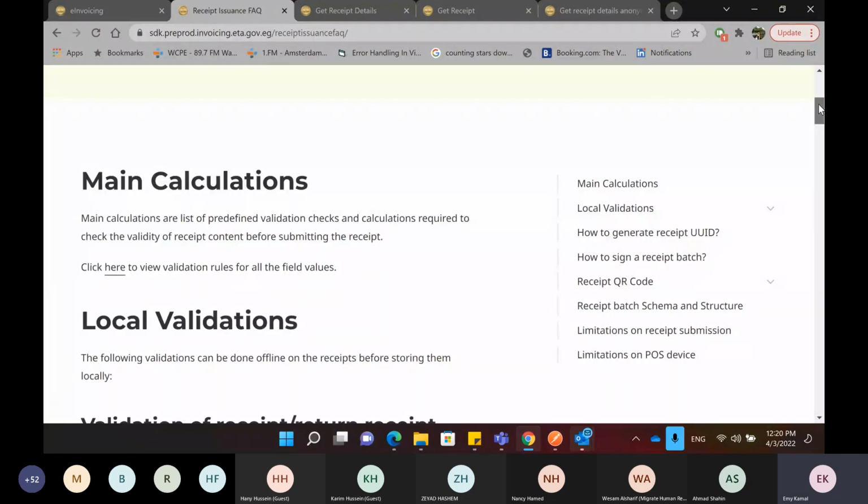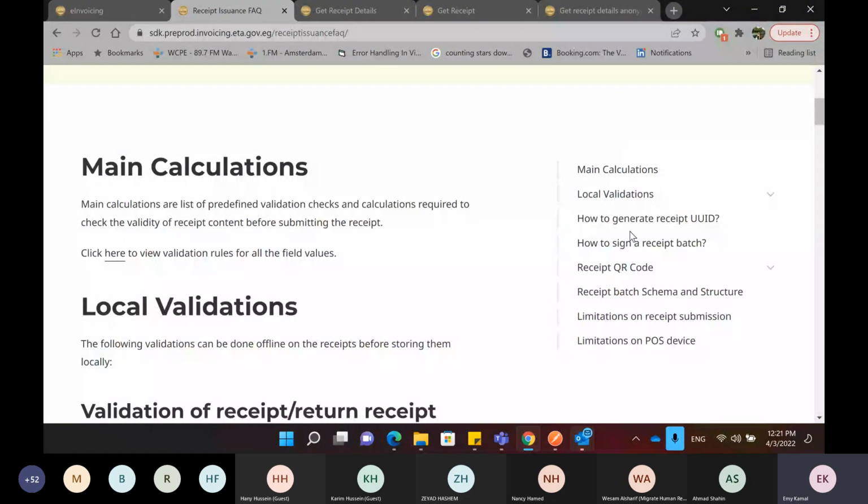So you will find here on the right the different sections that we have in this page, all related to the receipt. The first section is the main calculations. As I said, we do some validations and some calculations on the receipts. For example, I need to make sure that the total amount is the sum of all the items in the receipt. This is a validation that is checked on our side.